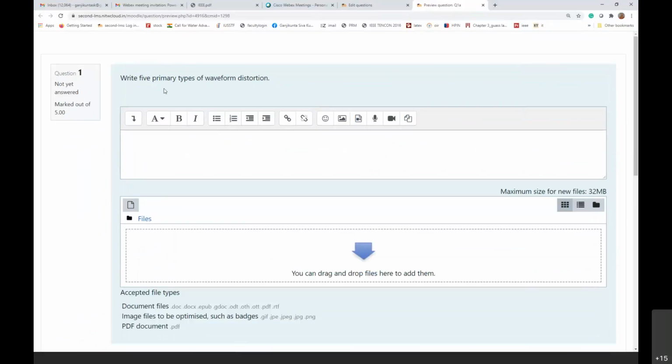We have harmonics, noise, notch, interharmonics, and DC offset. Writing those points is not enough. We need to discuss them because it is a 5 marks question. You need to explain those things which are very much relevant. If you had written that answer, I could have given the marks. Otherwise, you may be getting around 2 to 2.5 marks.